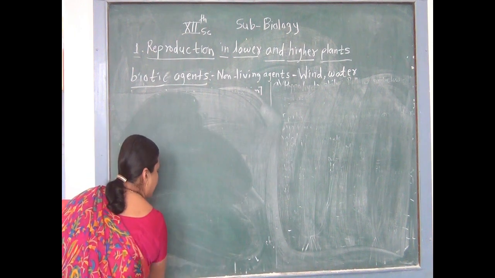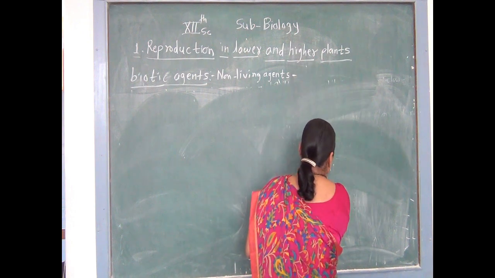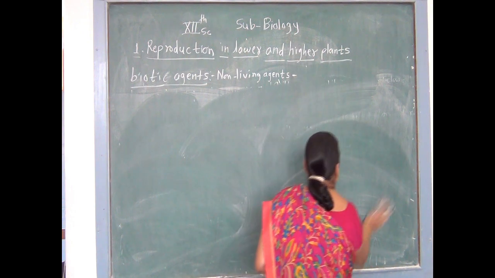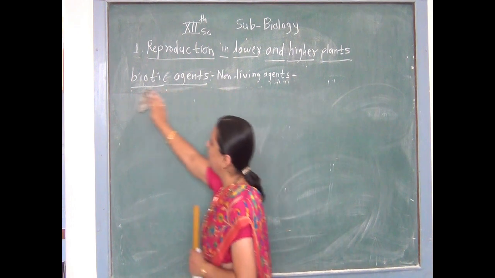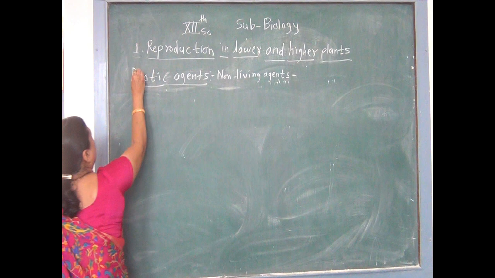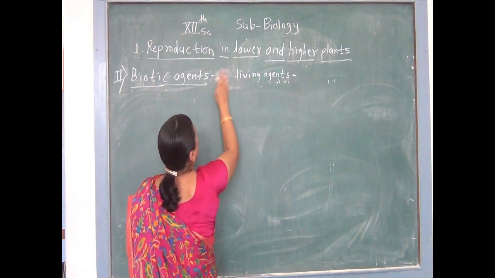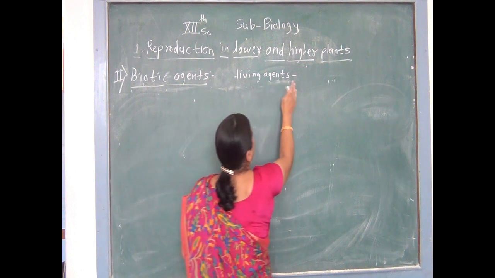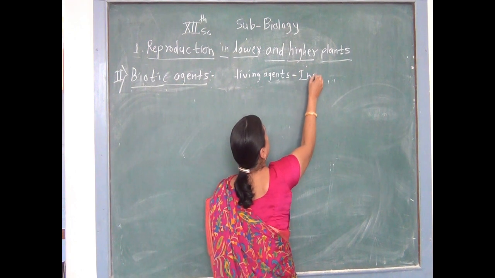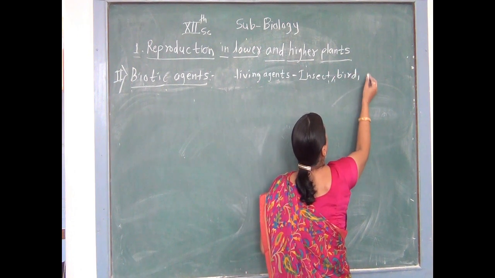It is called biotic. Why is it called a biotic pollinating agent? Because they are all living organisms. Second type of pollinating agent is the biotic pollinating agent. They are living agents including insects, second one is birds and third one is bats.